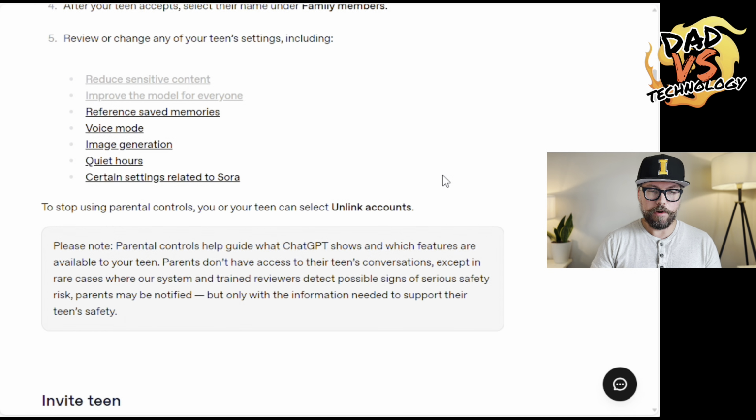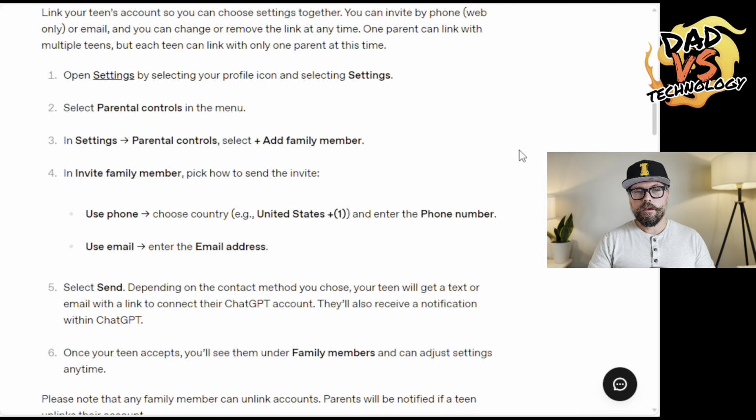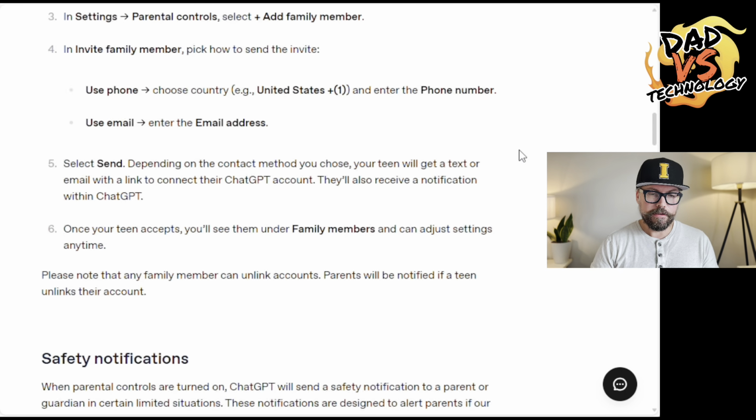Now, keep in mind too that only one parent can be linked to a teen. So a single parent can link to multiple teens. However, a teen can only be linked to one parent. So you can't have a teen linked to two different parent accounts, unfortunately. So just keep that in mind.